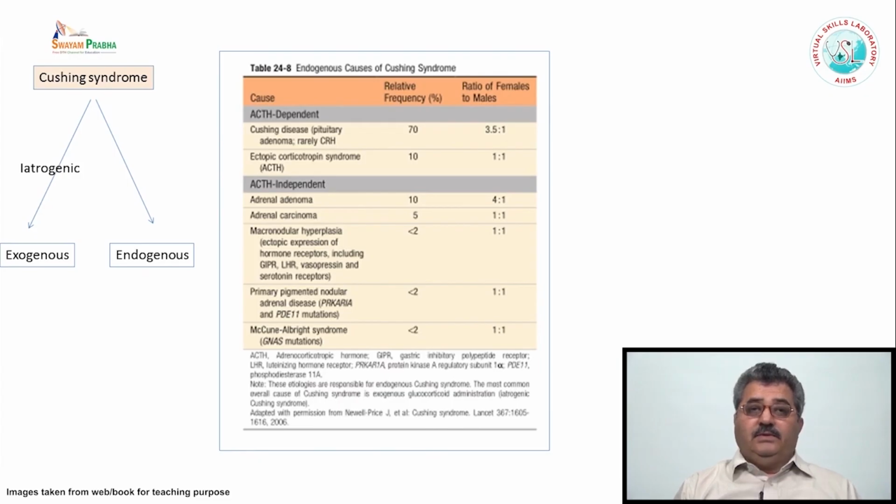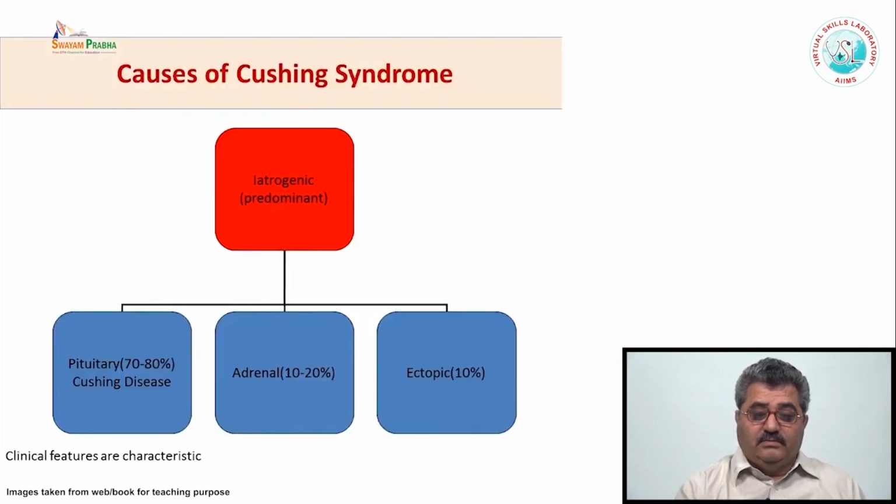Other causes may be ectopic production of ACTH, or something wrong in the adrenal cortex, which may be neoplasia, that is adenoma, carcinoma, or sometimes hyperplasia, which may be macronodular hyperplasia or diffuse hyperplasia. It may be associated with syndromes which are genetically determined. There may be some mutations which cause hyperfunctioning.